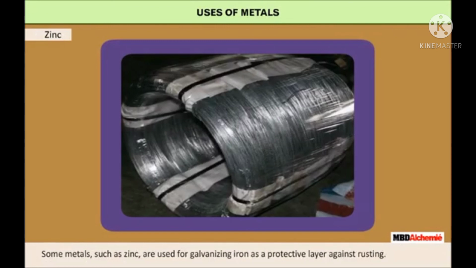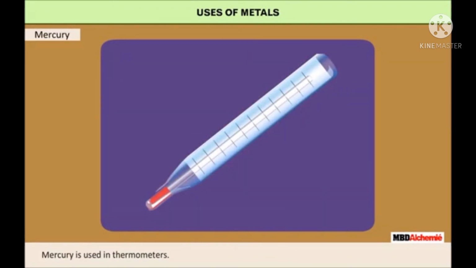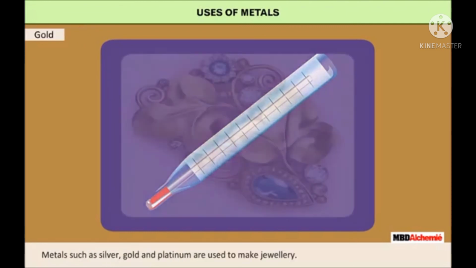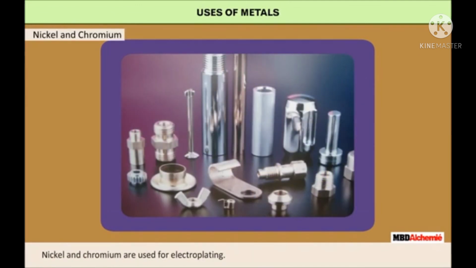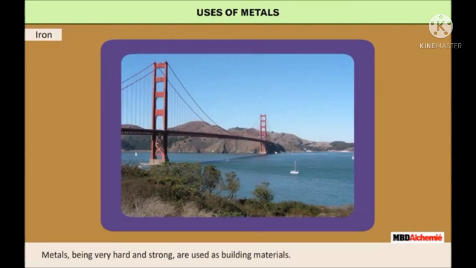Mercury is used in thermometers. Metals such as silver, gold and platinum are used to make jewelry. Nickel and chromium are used for electroplating. Metals, being very hard and strong, are used as building materials.